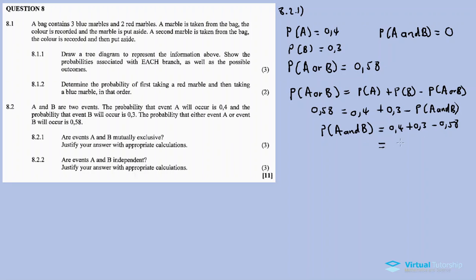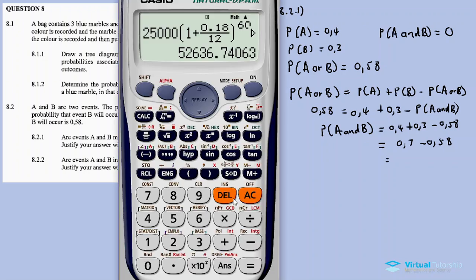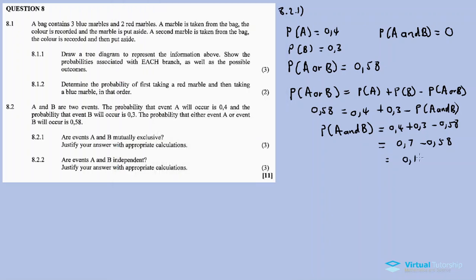So 0.4 plus 0.3 is 0.7, minus 0.58. This is equal to 0.7 minus 0.58, which equals 0.12. 0.12 is our answer.